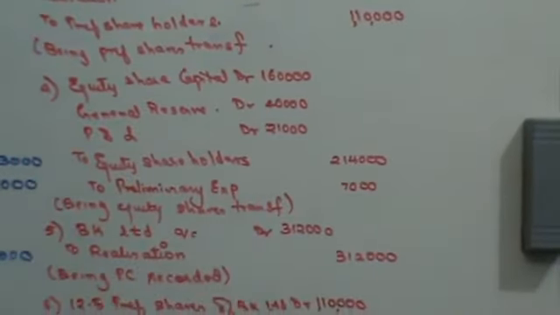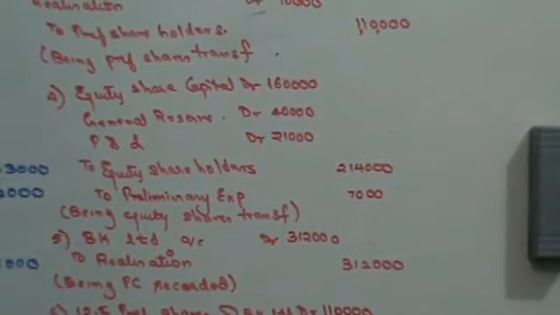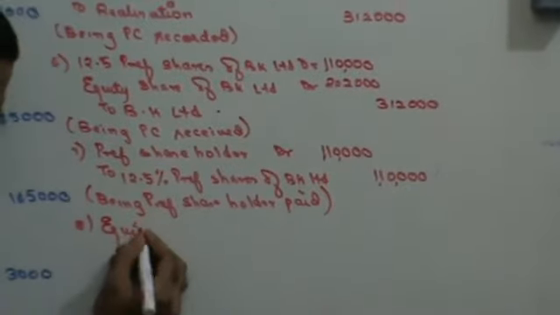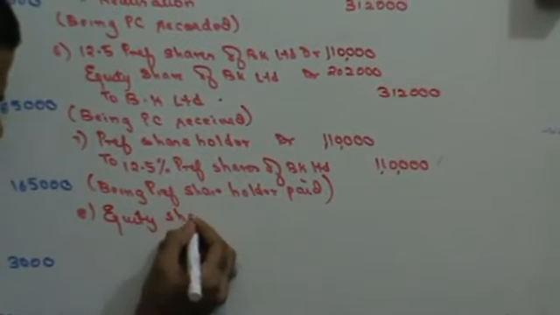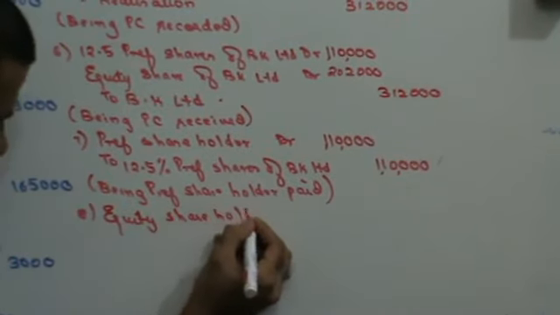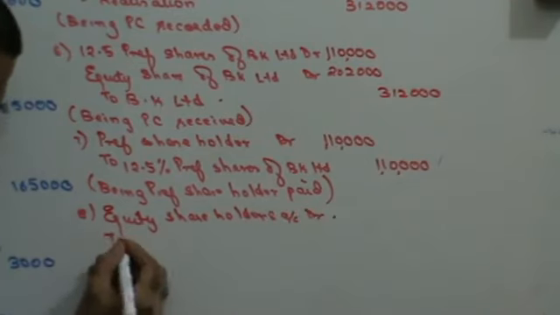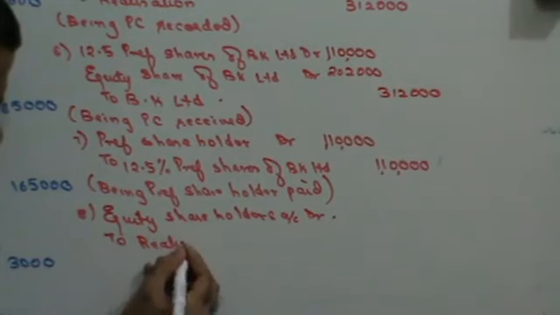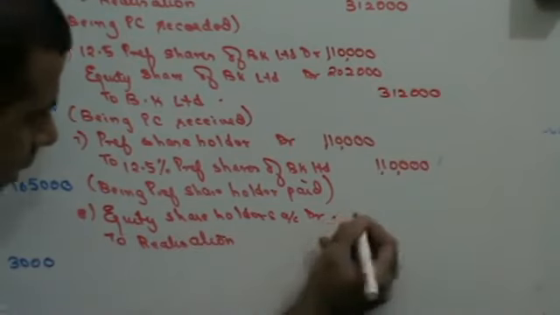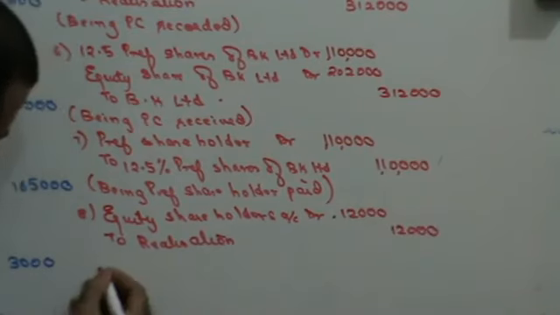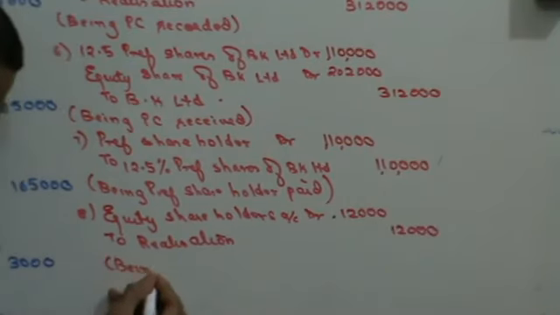How much does that come to? 12,000. 12,000 loss. So that will be equity shareholders account debit to realization. Amount is 12,000. Being loss transferred.